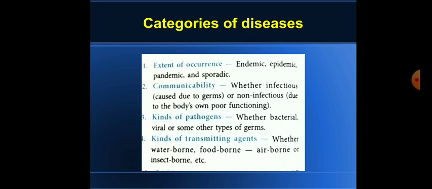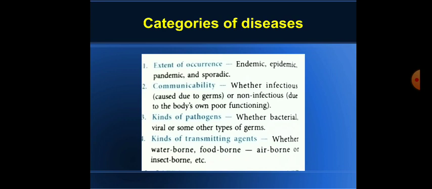First one is extent of occurrence. So based on the occurrence, from where it originated, the outbreak, it can be endemic, epidemic, pandemic and sporadic. The second point is based on the communicability. Communicability means whether it is an infectious disease, communicable disease, or a non-infectious disease, non-communicable disease. It is written in the bracket also that communicable diseases are caused due to germs and non-communicable diseases are caused due to our poor immunity or poor functioning of the body organs.